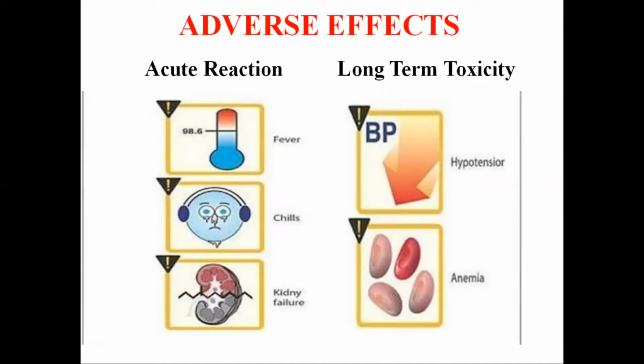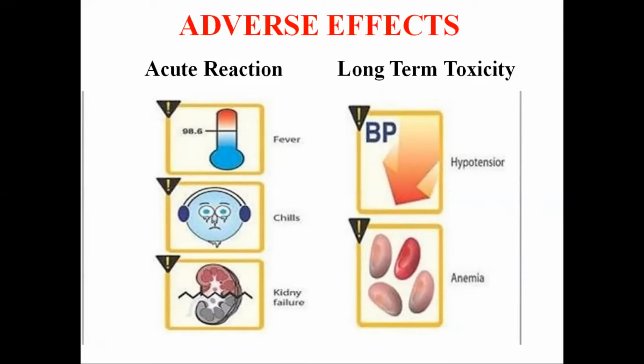When the reaction is severe, the dose should be increased gradually, and the intensity of reaction decreases with continued medication. Sometimes injection of hydrocortisone 0.6 milligram per kg is given with the amphotericin B infusion. This reduces the intensity of the reaction. And thrombophlebitis of the injected vein can also occur.